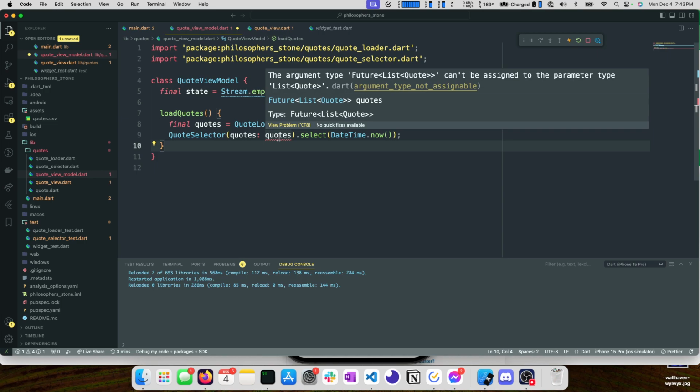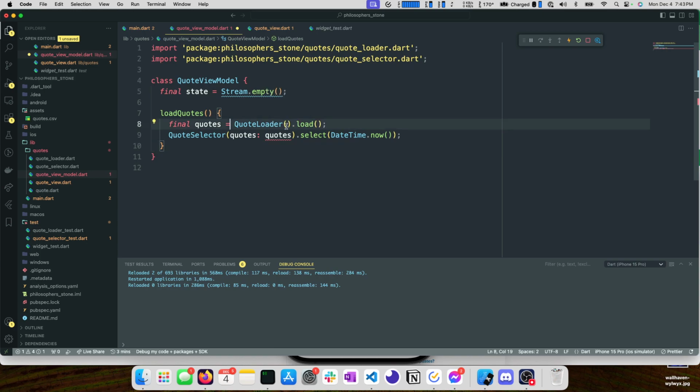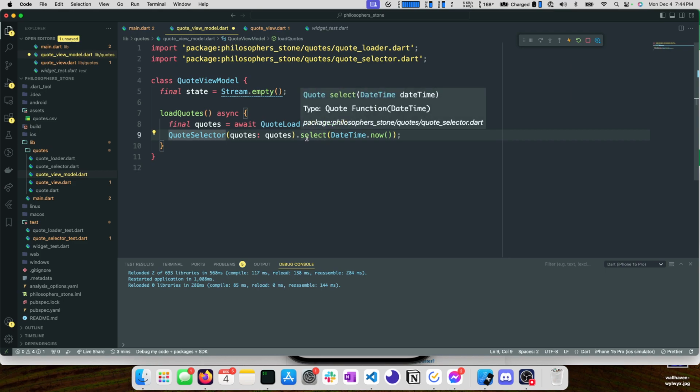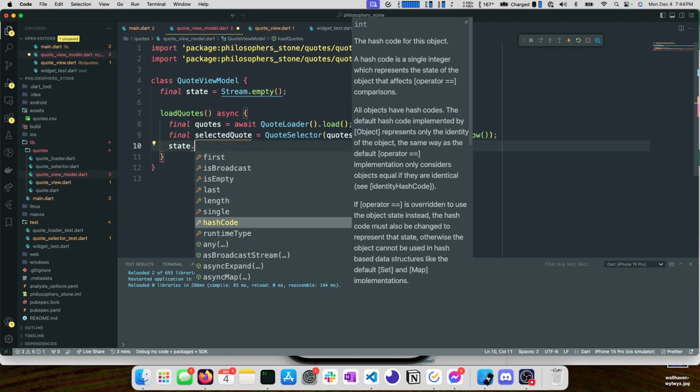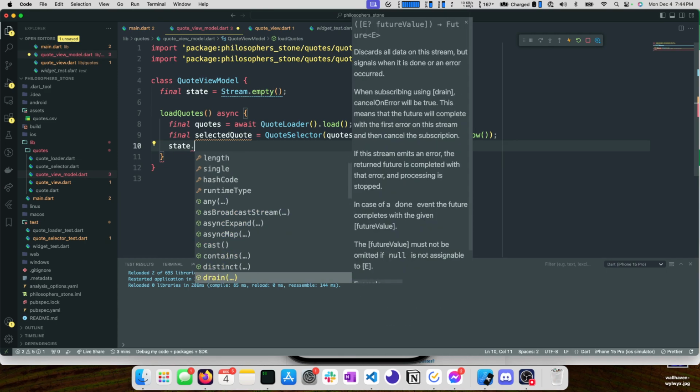We have a red squiggle. This is an error. So this tells us that a future list quote can't be assigned to a type of list quote. That's because, as we saw yesterday, the quote loader returns a future. So we can await this, and for us to await this, we have to make this method async. Okay, this doesn't actually do anything, right? Like select returns a quote, but we're not returning it. We don't want to return it. In fact, we want a selected quote.